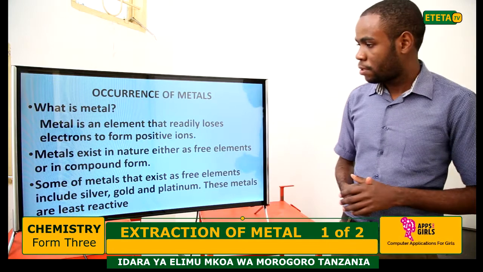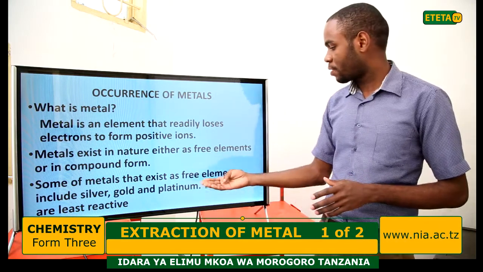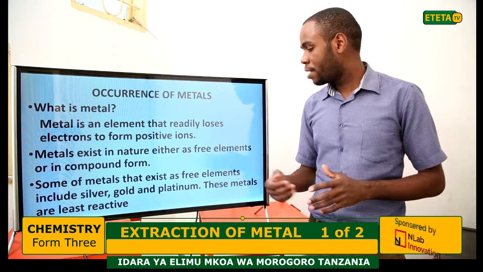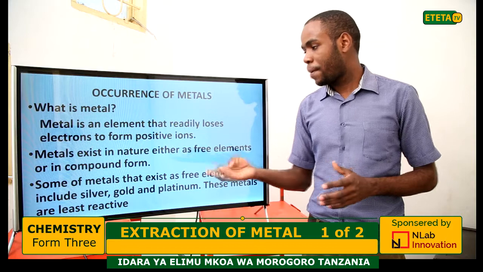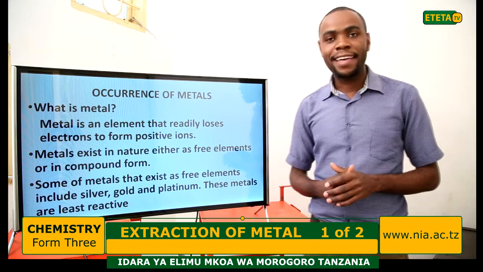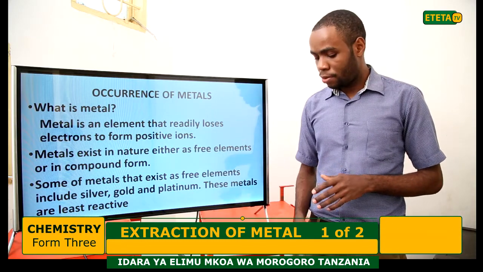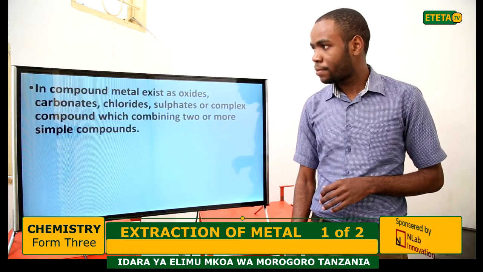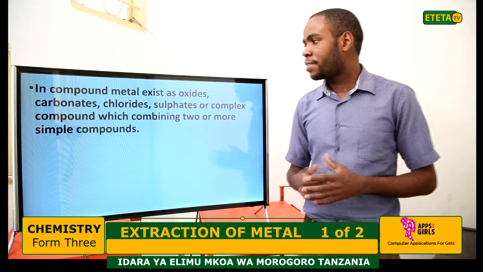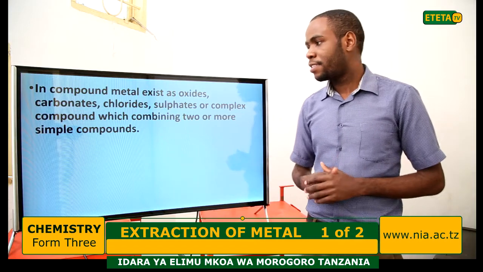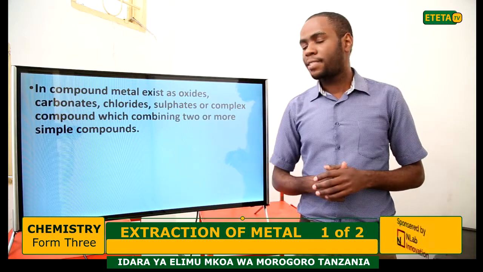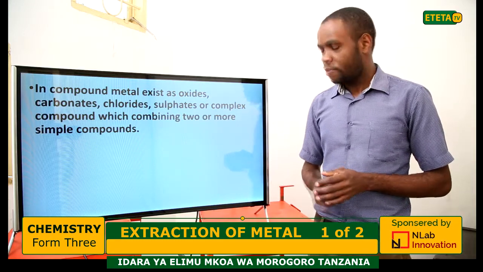Some of the metals that exist as free elements include the following: silver, gold, platinum. So these are some metals which exist as free elements. These metals are least reactive. In compounds, metals exist as oxides, carbonates, chlorides, sulfates, or complex compounds which combine two or more simple compounds.